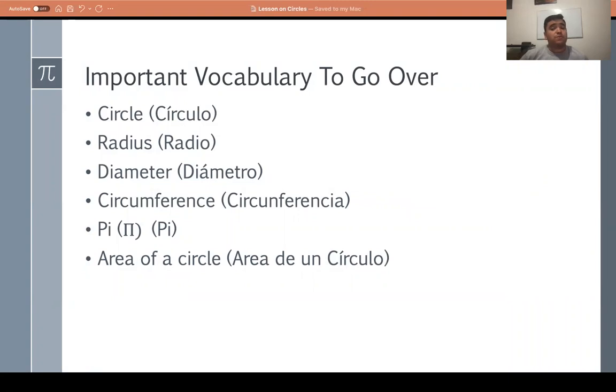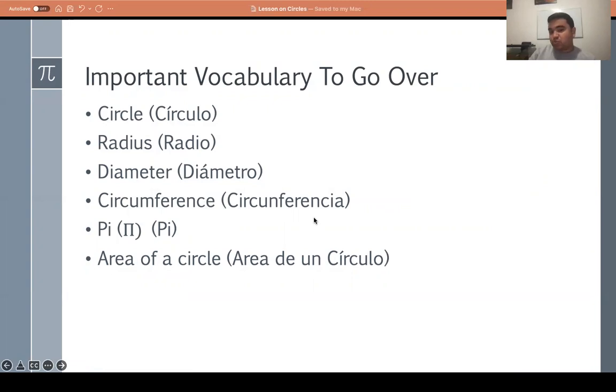So let's go over some vocabulary that we're going to encounter when we look at circles. We're going to talk about what a circle is, lo que es un círculo. We're going to go over what a radius is, lo que es un radio. And we're going to go over what a diameter is, lo que es un diámetro. We're going to review what a circumference is, lo que es circunferencia.